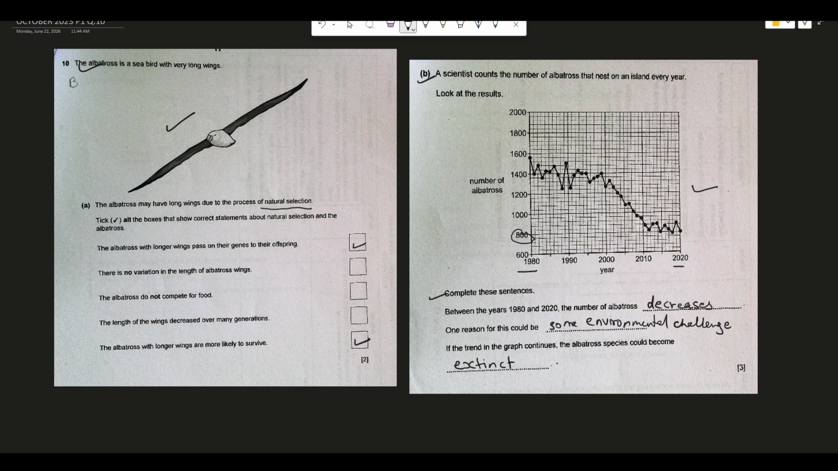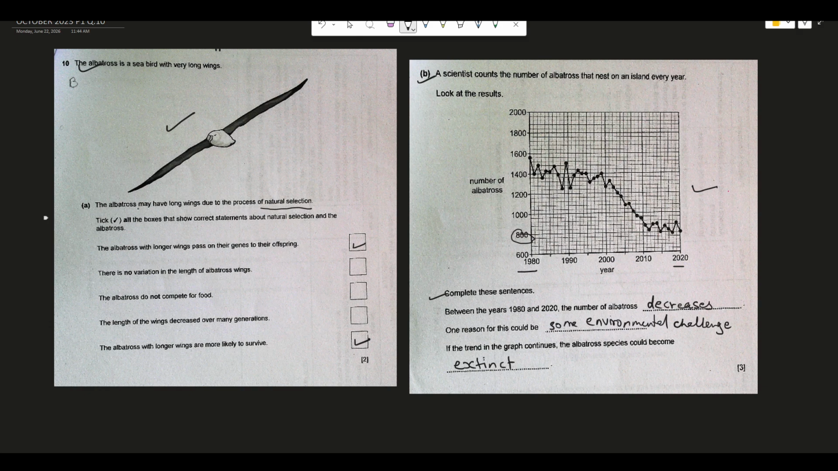After a few years or maybe more years, a day will come when there won't be any albatross to be seen on planet Earth, and that is what is called extinct. The species will no more exist. So these are the answers to the questions from this paper, October 2023, and these were all the biology questions.